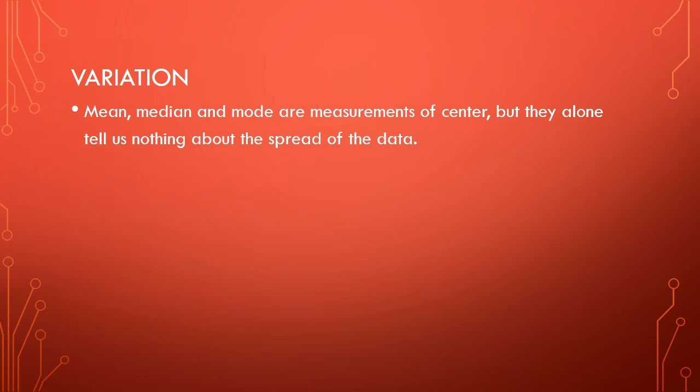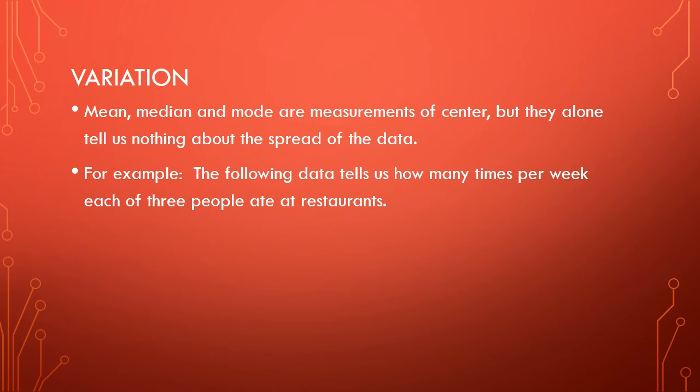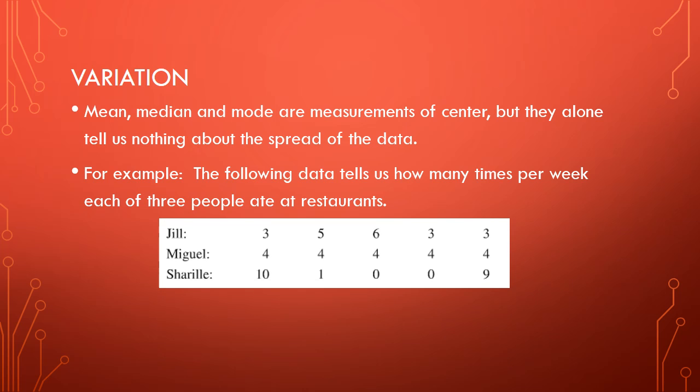Now, the mean, the median, and the mode are all measurements of center. And that's great, but they alone don't really tell us anything about the spread of the data. We know where the middle is, but we don't know what's happening around the middle. For example, the following data tells us how many times per week each of 3 people ate at restaurants.